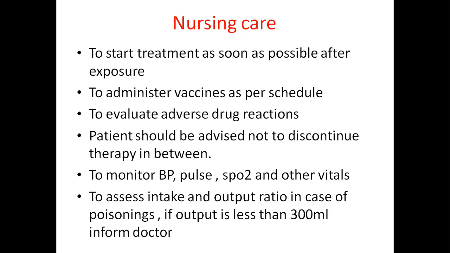Next, to assess the intake and output ratio, that is intake of fluids and urine output. If you put him under any fluids like normal saline, ringer lactate, or dextrose, you have to calculate the intake and the output, that is urine output ratio in case of poisonings. If the urine output is less than 300 ml, you have to inform the doctor.